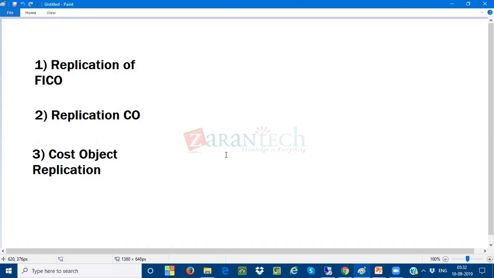So how will the central finance system get the documents? The transactional data comes from the source system. When you post any financial transactions in the source system, the document gets posted in the database.